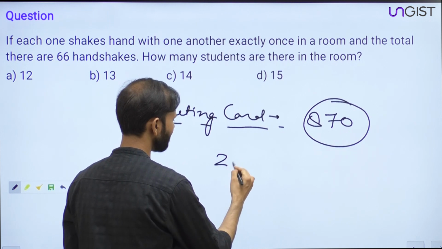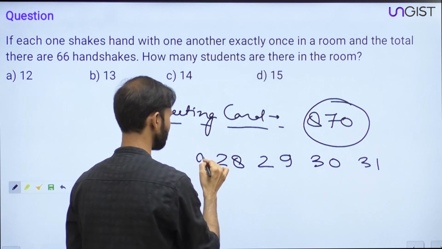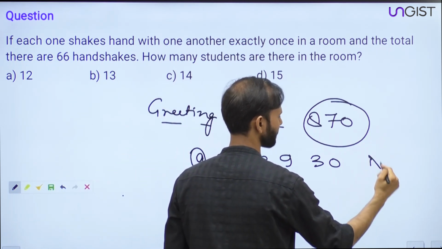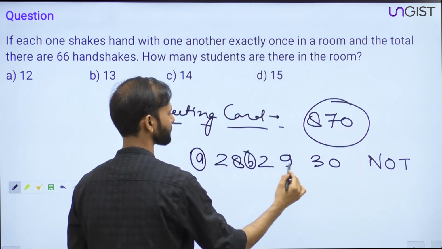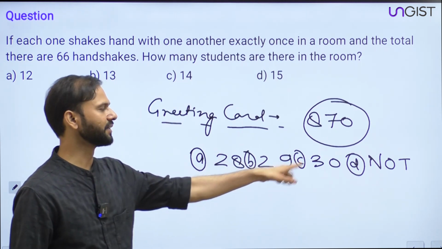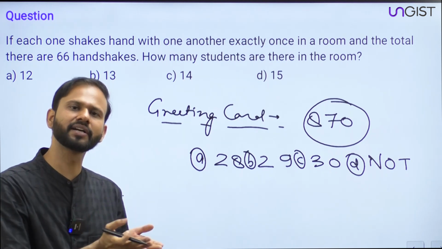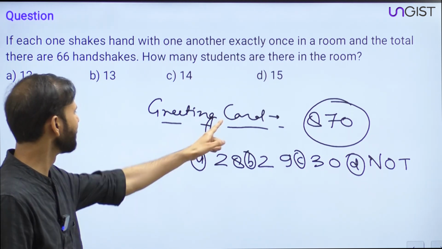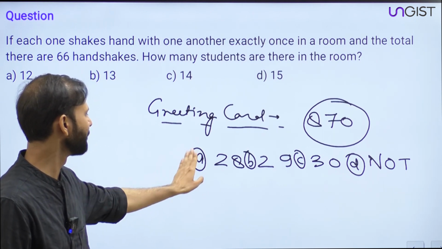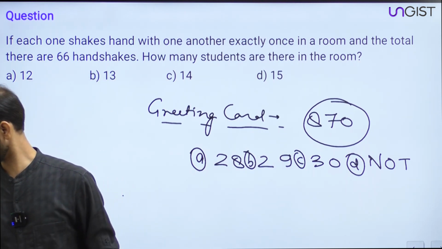The options are 28, 29, 30, and none of these. Can you tell me the answer, guys?